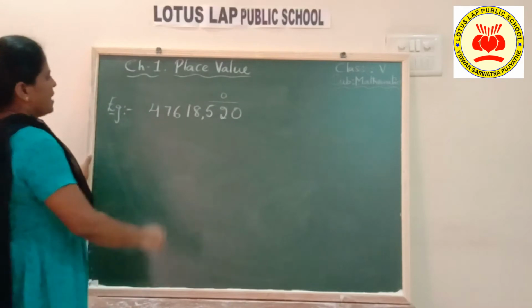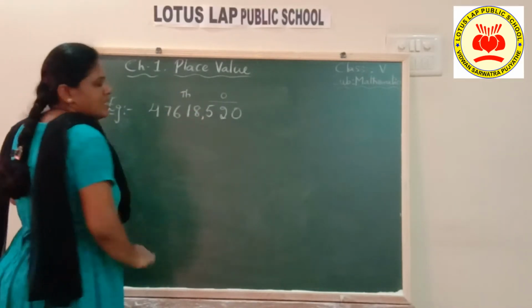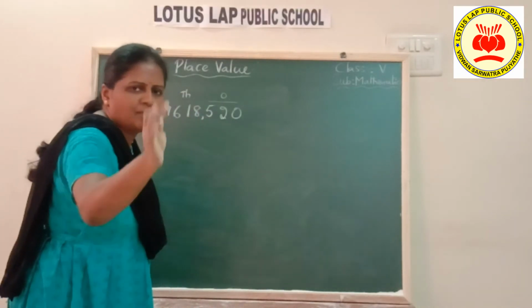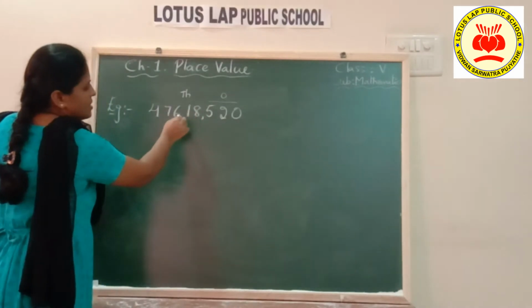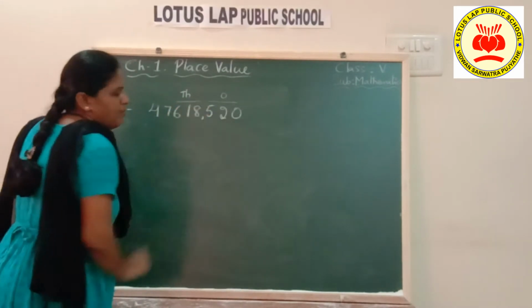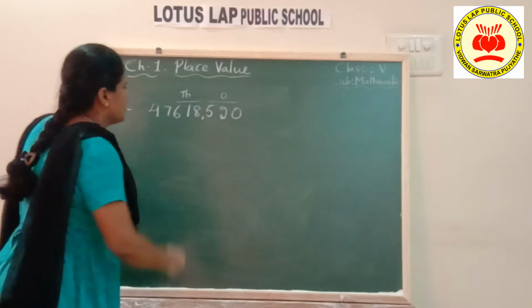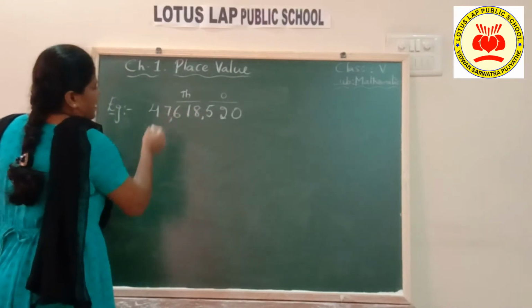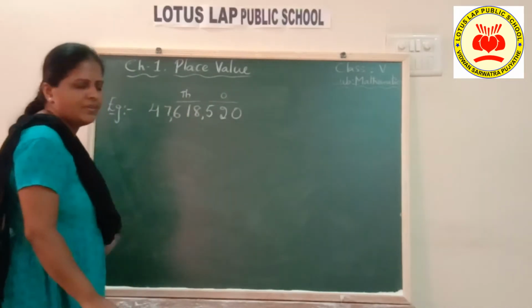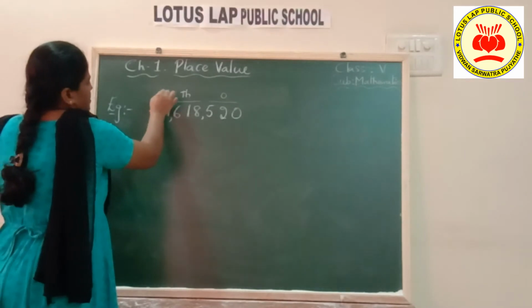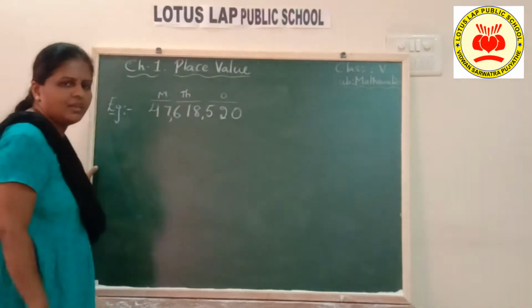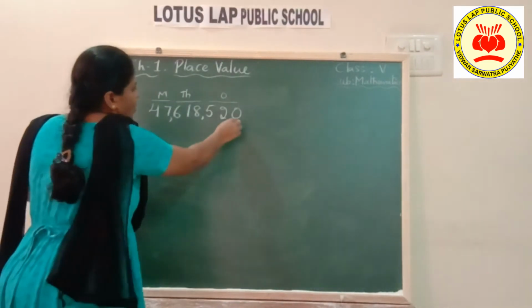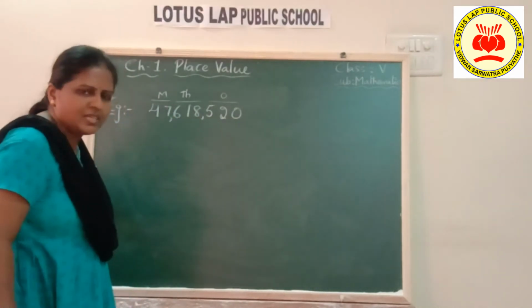Next, thousands period also consists of 3 places: 1000, 10,000, 100,000. So I place a comma after these 3 places. The next 2 places obviously come under millions period. No comma here. This is how you should put commas in international system.